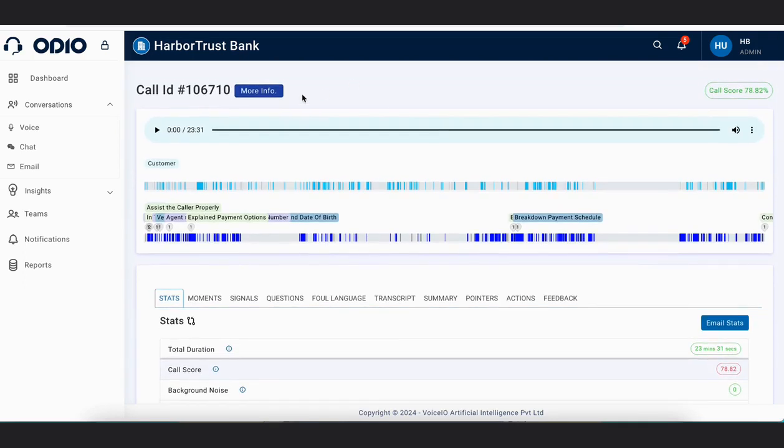So basically from here you can listen to the call as well, you can see the call score as well. Various controls are there. So let's just listen to a few seconds of this call so that we understand what this call is.